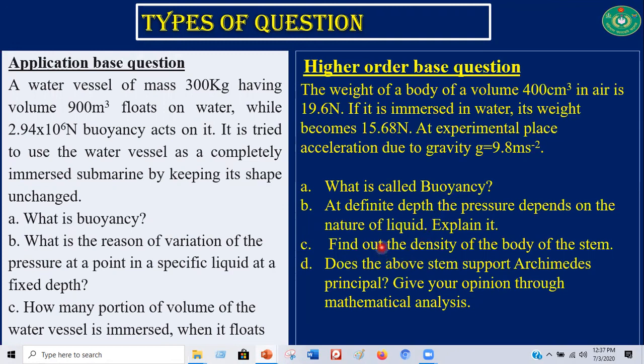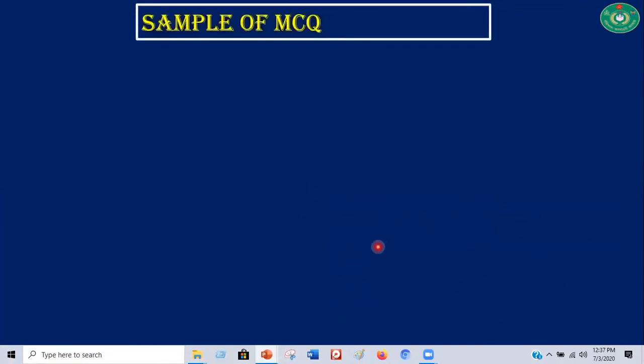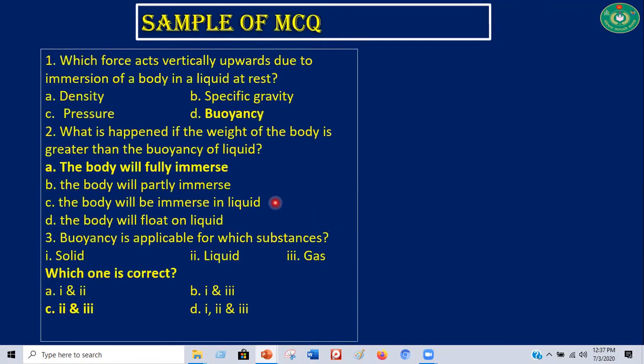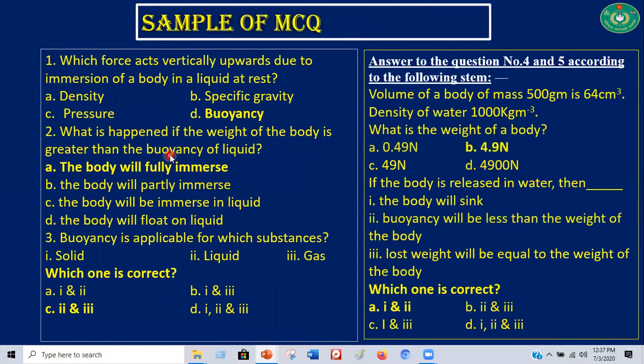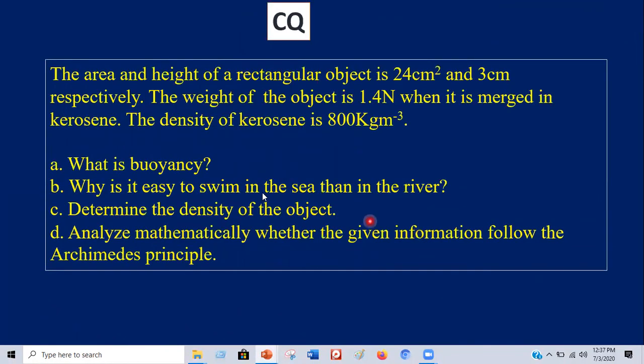If you face any difficulty, please inform me and I will help you, inshallah. Some sample questions, that is MCQ. Look at these MCQ questions and you should try your level best to solve them. Let's see the home task.